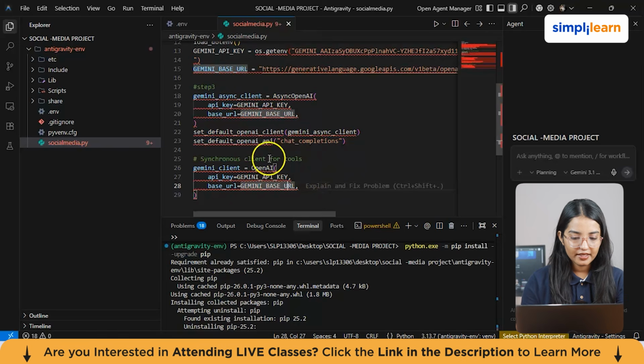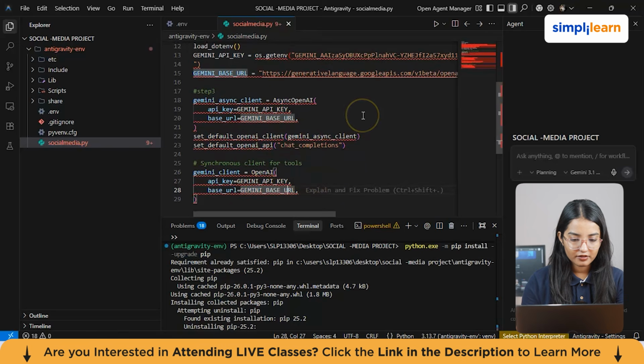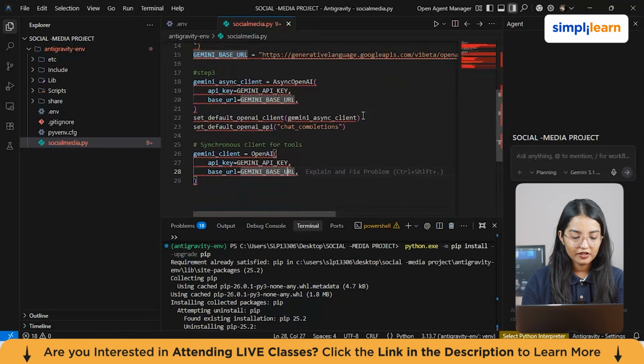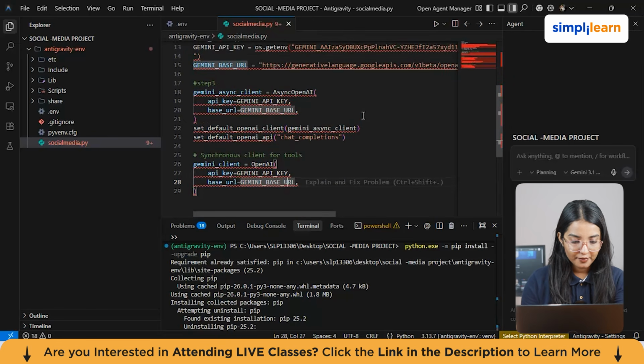As you can see, what the async OpenAI does here is configure the asynchronous client to interact with Gemini via the API. Then you have this set default OpenAI client and the default OpenAI API. Now this will configure the Gemini client globally for future calls.